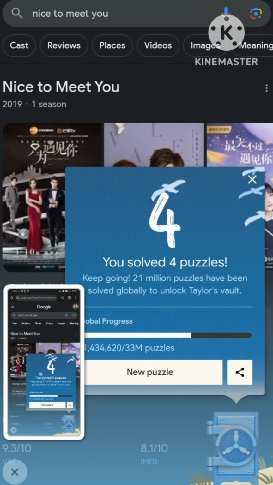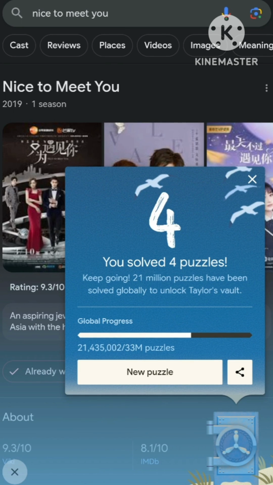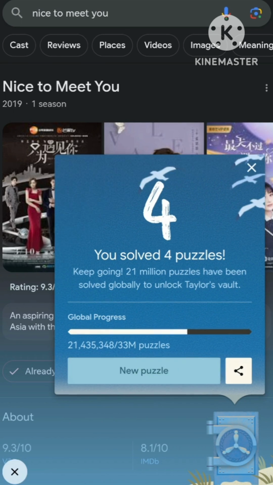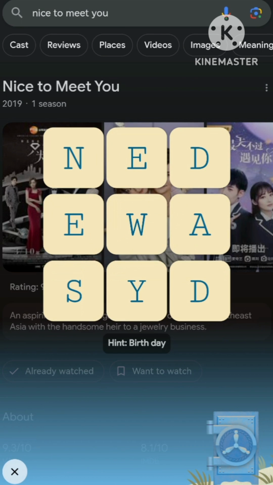Let's try another one. Okay, we solved 4 puzzles already.